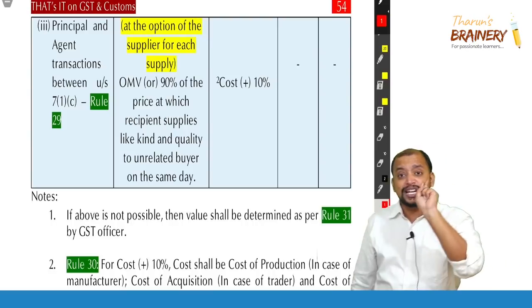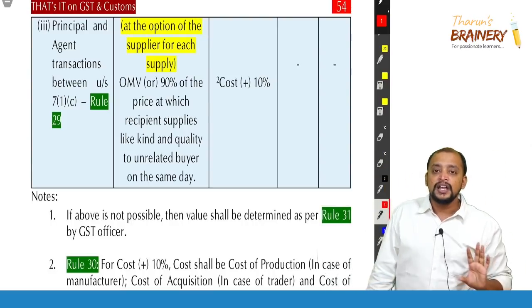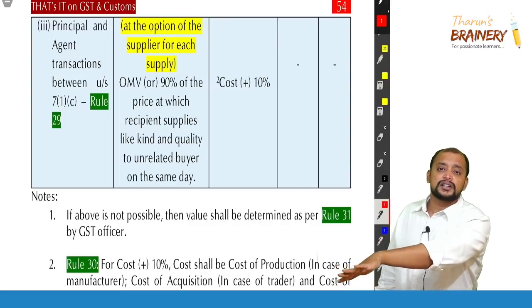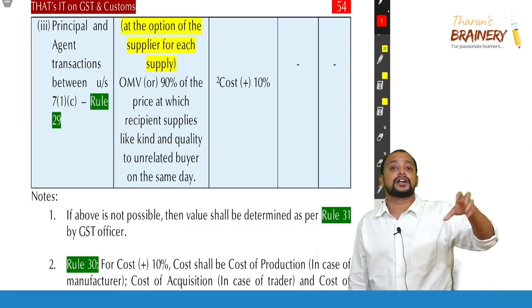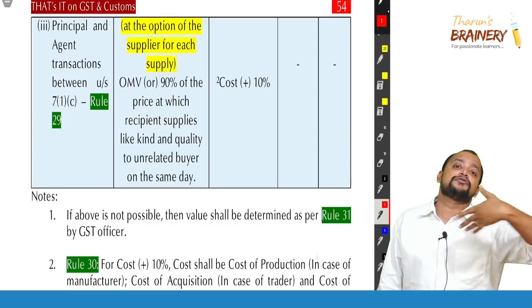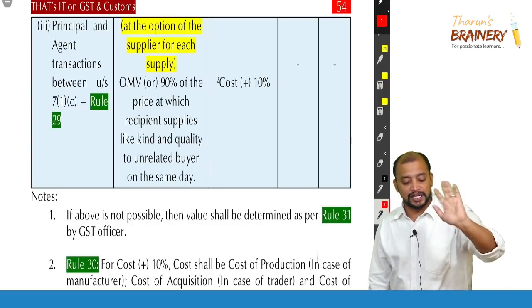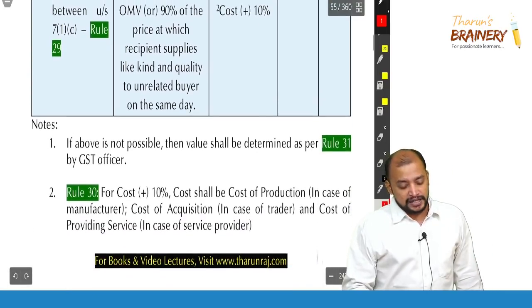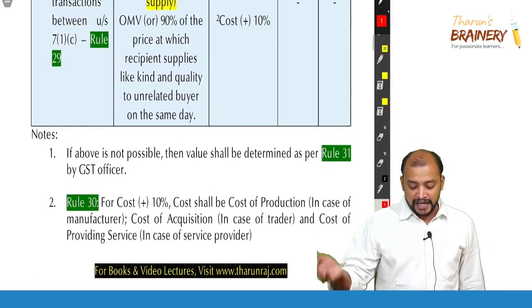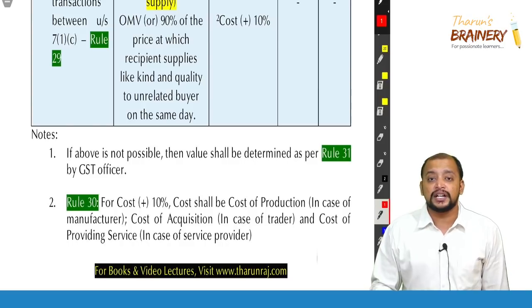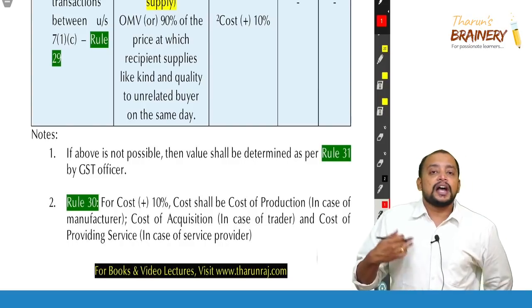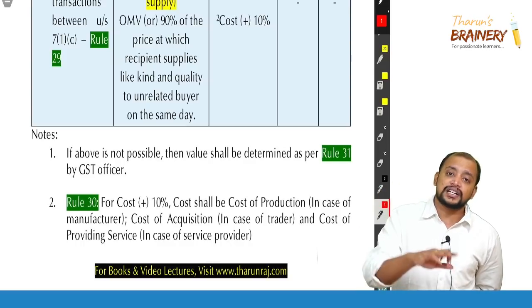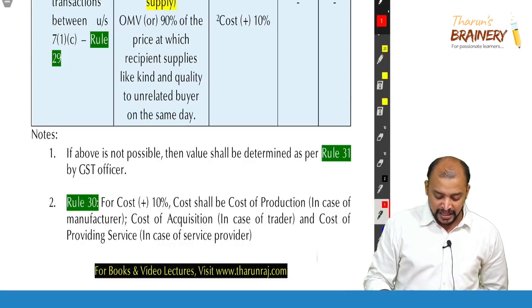OMV or 90% of resale price. Sir, with respect to each invoice, can I choose? Yes, you can choose. So for one invoice OMV, another invoice that 90% of resale price. Yes, you can choose. This is not like once you opted, it will be applicable for all transactions throughout the year. Not applicable like that in this case. Okay. Now, cost plus 10% is the last resort. If that is also failed, then residual value rule 31, wherein you will declare a value and on some basis, and the officer, if satisfied, he will agree, otherwise he will reject the value and he will specify the value.